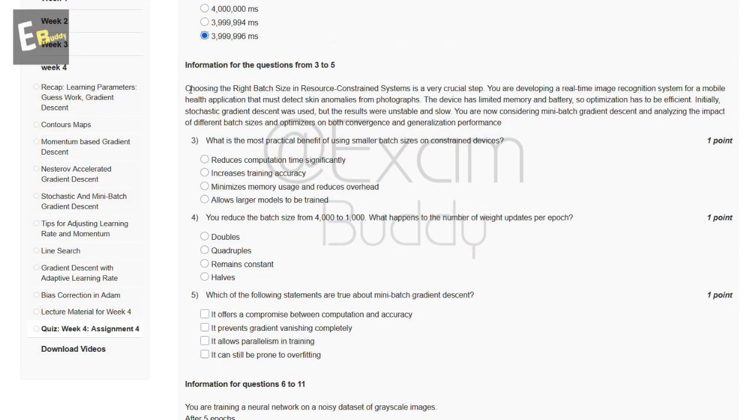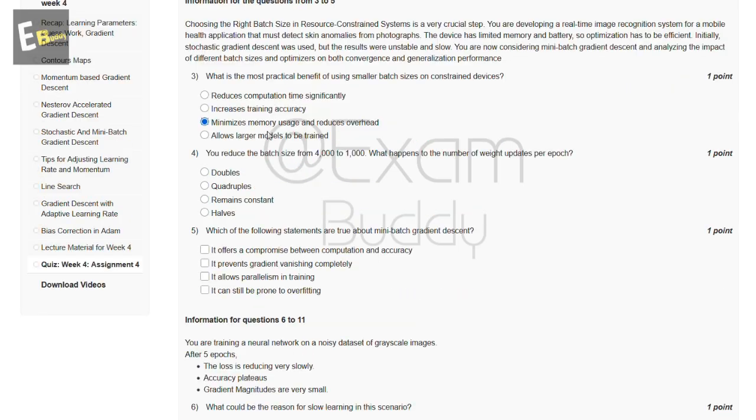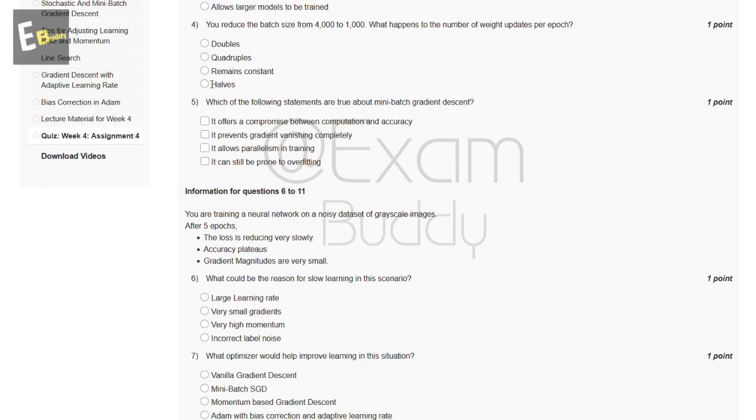Now the third question is: what is the most practical benefit of using smaller batch size on constrained devices? So these are the options and the answer of our third question is C, minimizes memory usage and reduces overhead. Now the fourth question is: you reduce the batch size from 4,000 to 1,000. What happens to the number of weight updates per epoch? The options are doubles, quadruples, remains constant, halves. So the answer of our fourth question is quadruples.